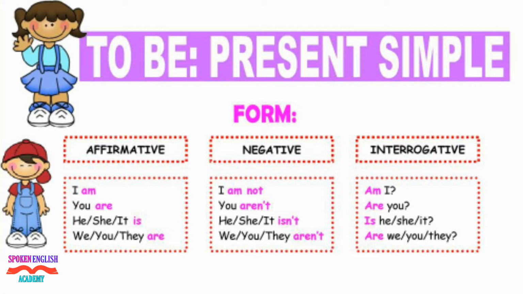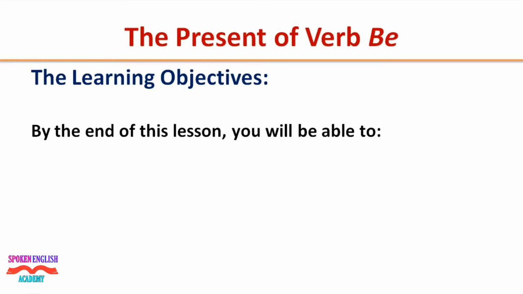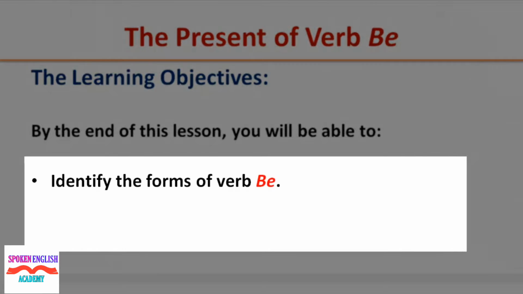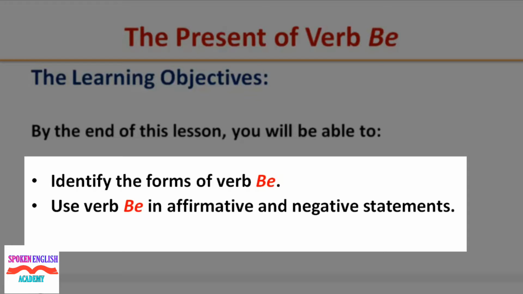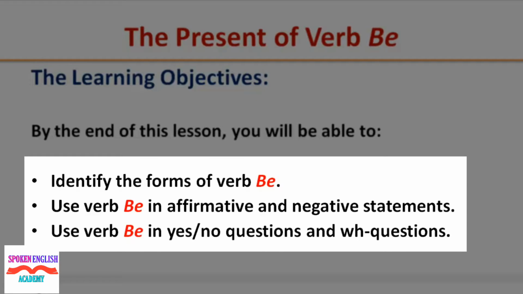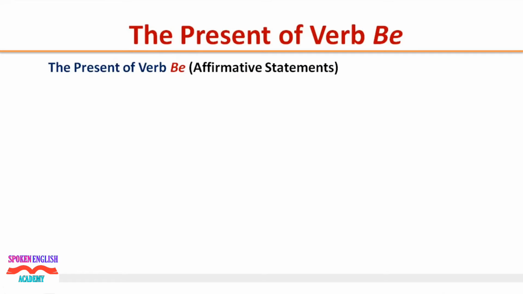Grammar. The present of verb be. The learning objectives. By the end of this lesson, you will be able to identify the forms of verb be, use verb be in affirmative and negative statements, use verb be in yes-no questions and WH questions.